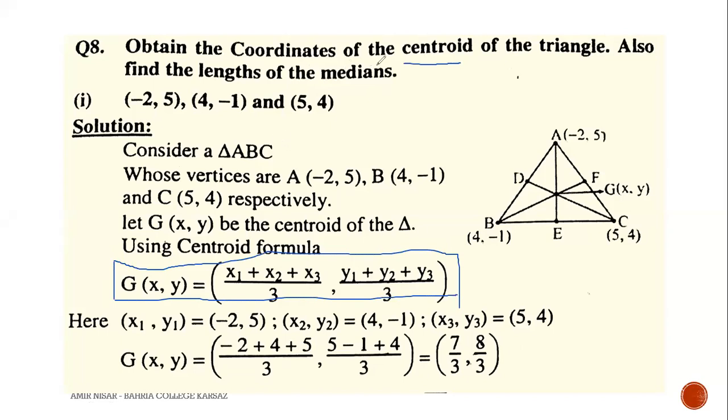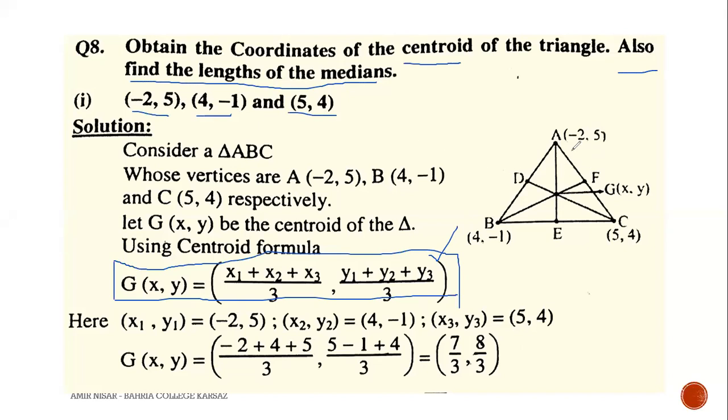Obtain the coordinates of the centroid. We will find the centroid with the help of this formula only. Also in this question, find the length of the median. So we have to find two things. The first thing is the centroid, and the next thing is the length of the median. The information given is -2, 5, 4, -1, and 5, 4. These three are the vertices of the triangle.